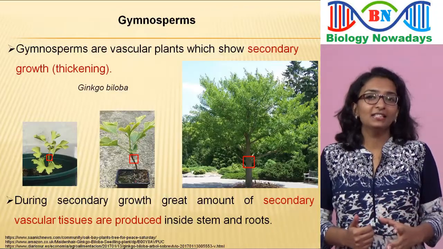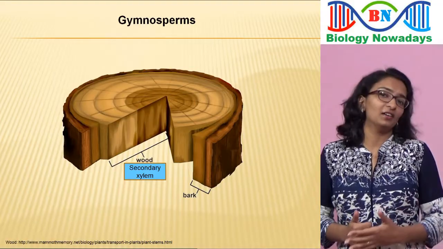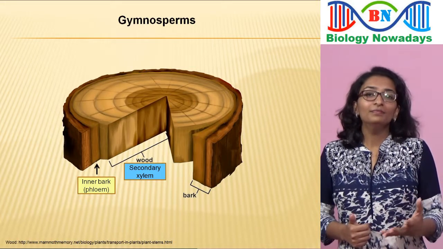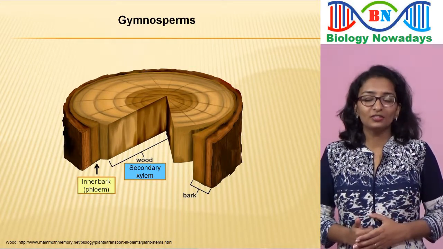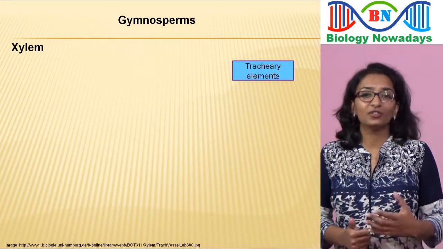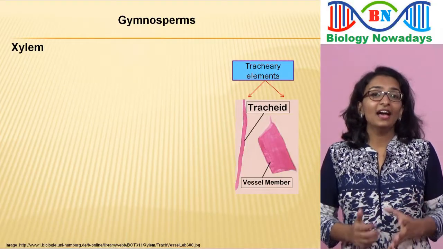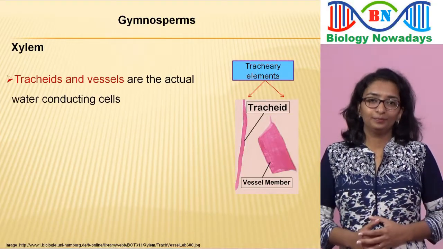Secondary xylem is basically the wood and phloem is the inner bark. Xylem has special cells called tracheary elements. Tracheary elements consist of tracheids and vessel elements. These are the actual water conducting cells.